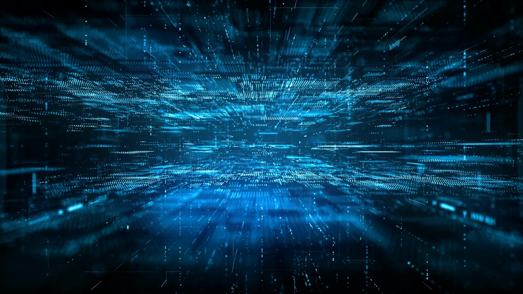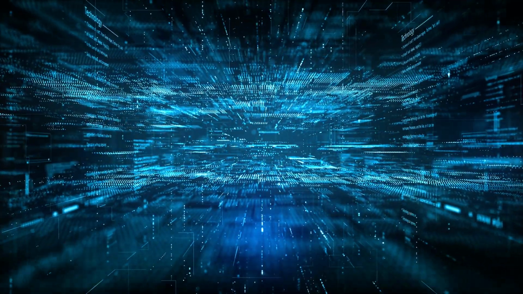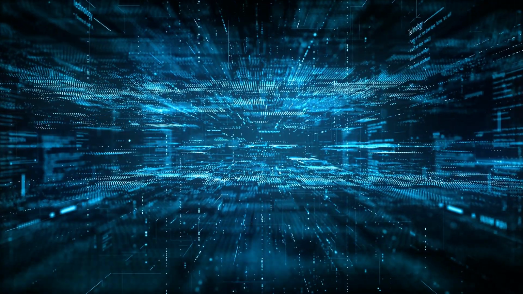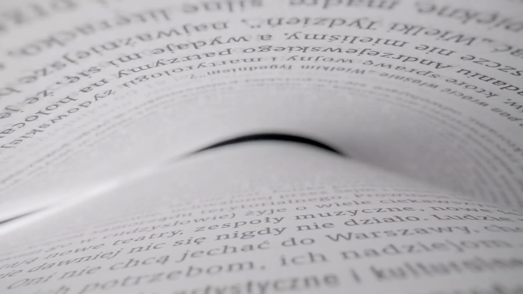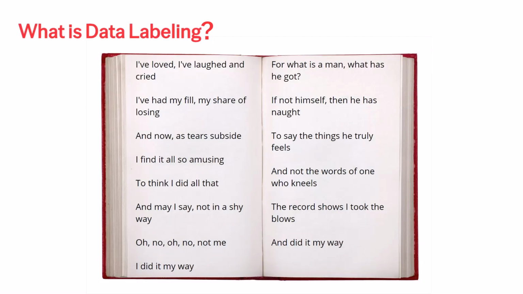But labeling isn't just for forms or images, it's also the foundation of how language models, like OpenAI's GPT, are trained. These models were fed enormous amounts of text, books, articles, websites, millions of sentences. And the clever part? The data was already labeled, in a way. You see, each word in a sentence provides context for the word that comes next.